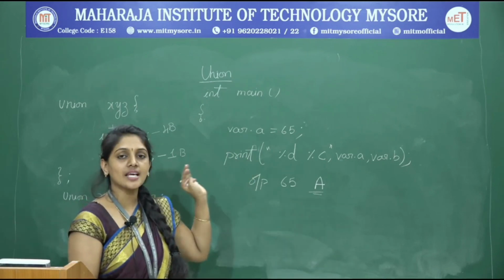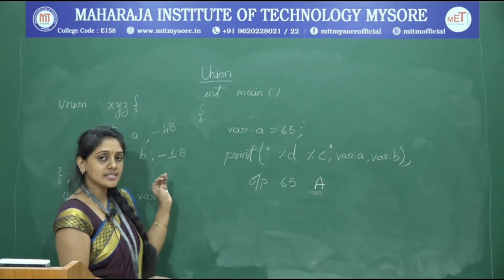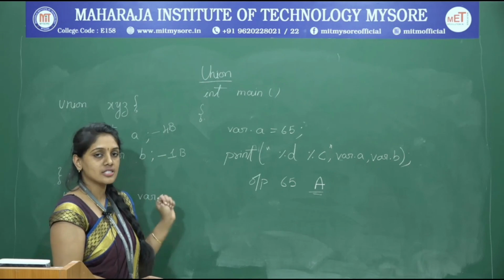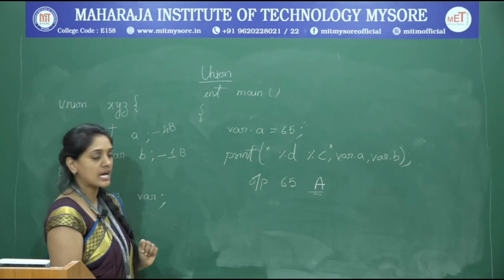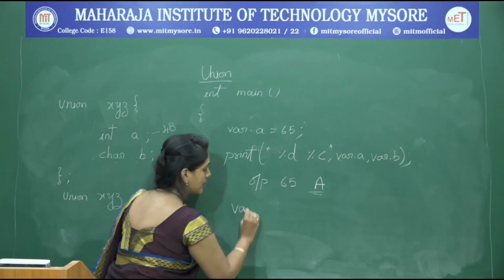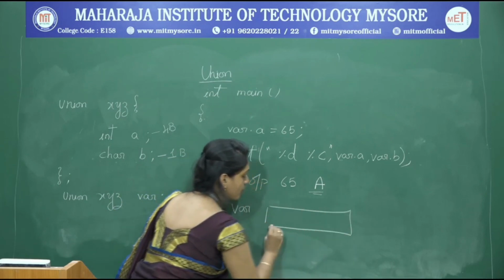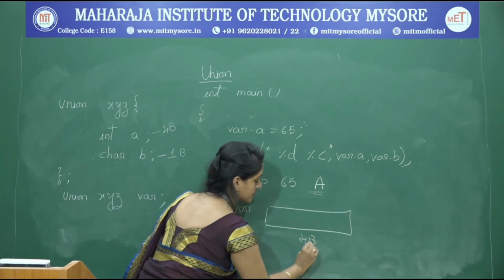This is how memory gets allocated for a union. It considers the member which has the largest memory. Since here integer has the largest memory, var will be allocated with only 4 bytes of memory.